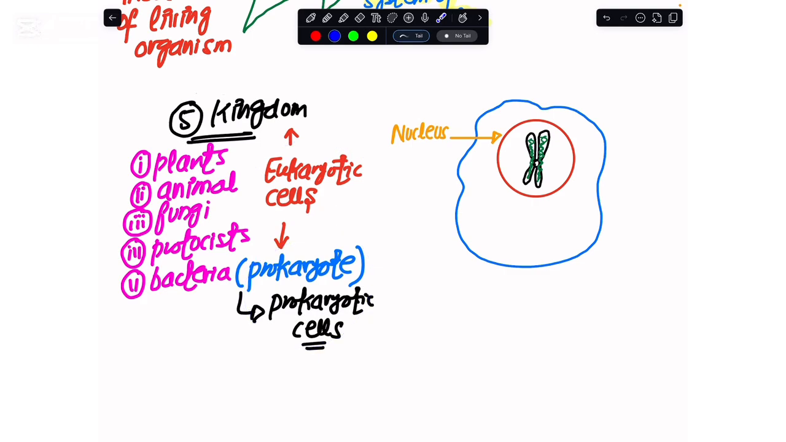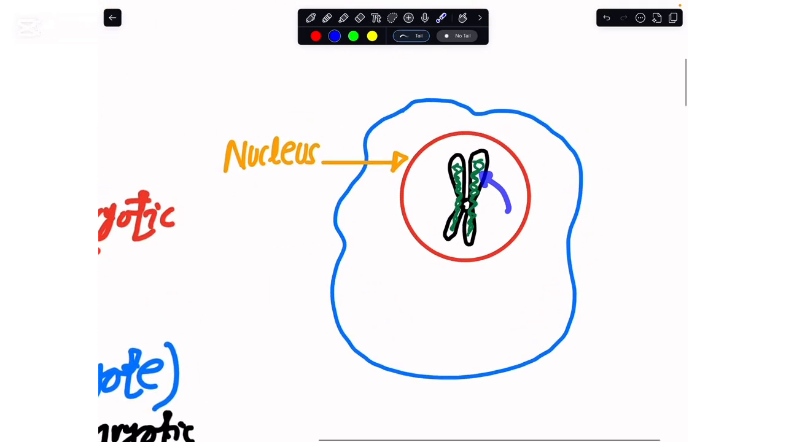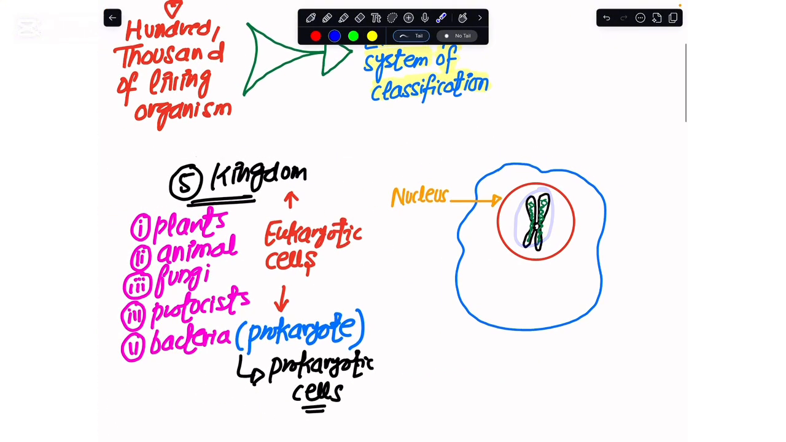But as of now, keep one simple point in mind: for all those living organisms, if the cell has a nucleus, and if there is genetic material, which is the DNA, lying within the chromosomes, then such organisms are eukaryotic organisms. And for now, we will look at the variety of living organisms that are the animals.